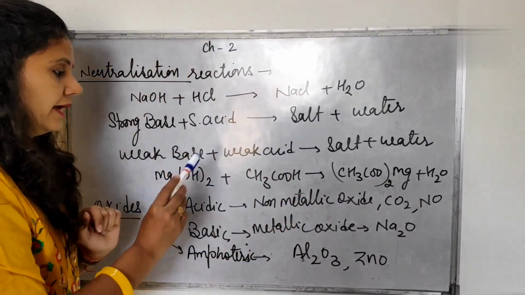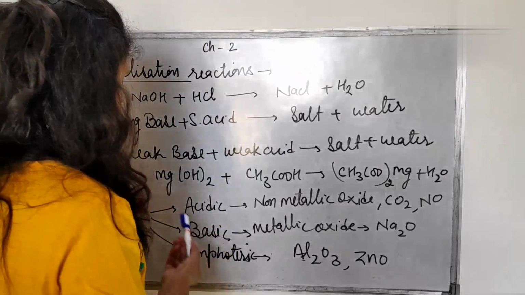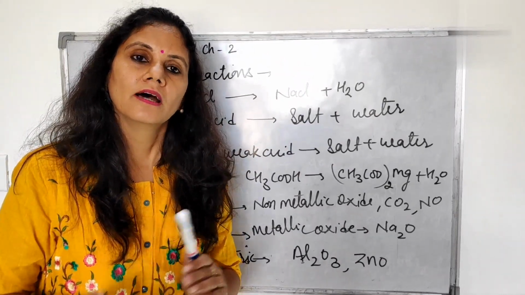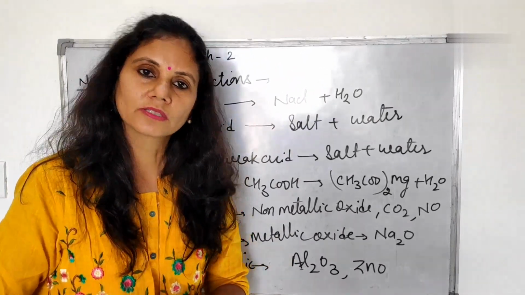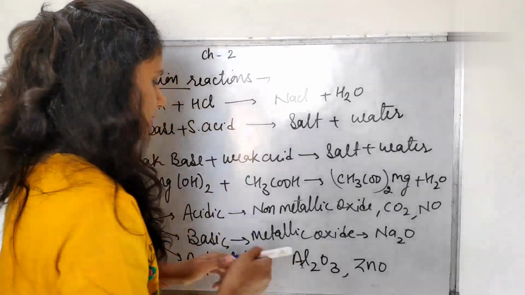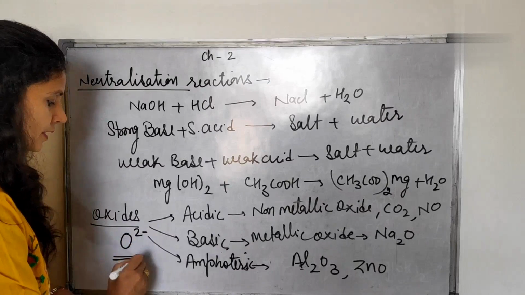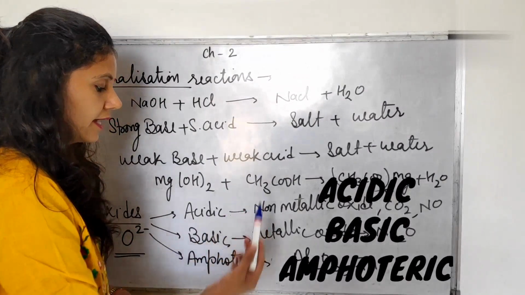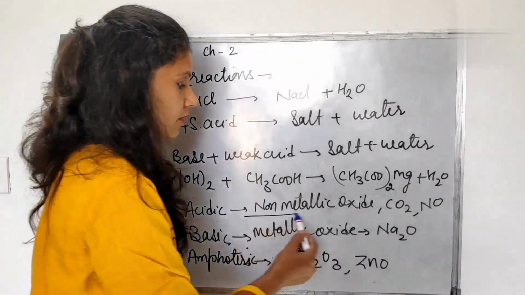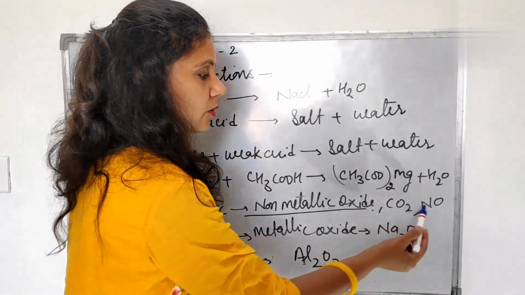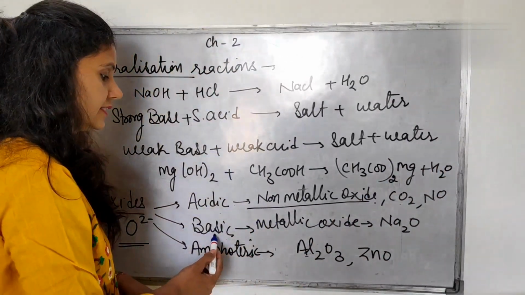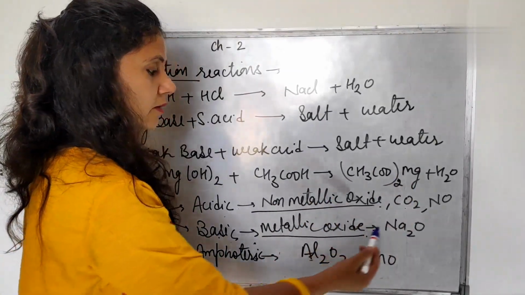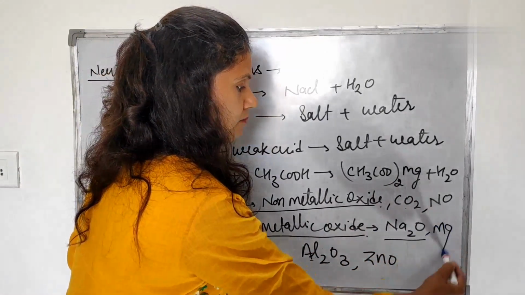Next, when acids react with oxides. First we have to discuss oxides. So what are oxides? Oxides are compounds in which a metal, non-metal or metalloid reacts with oxygen. In oxides, oxygen has -2 valency. Oxides can be of 3 types: acidic, basic and amphoteric. Non-metallic oxides are always acidic. Examples are CO2 and nitrogen oxide. Basic oxides are metallic oxides. Examples of metallic oxides are Na2O and MgO.